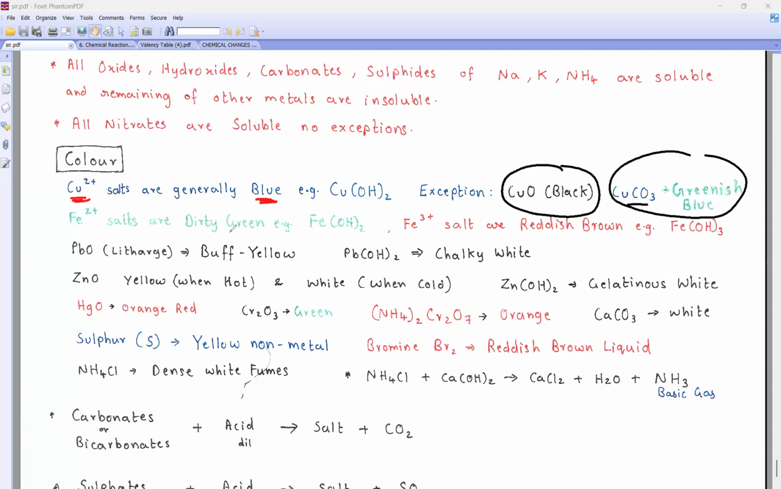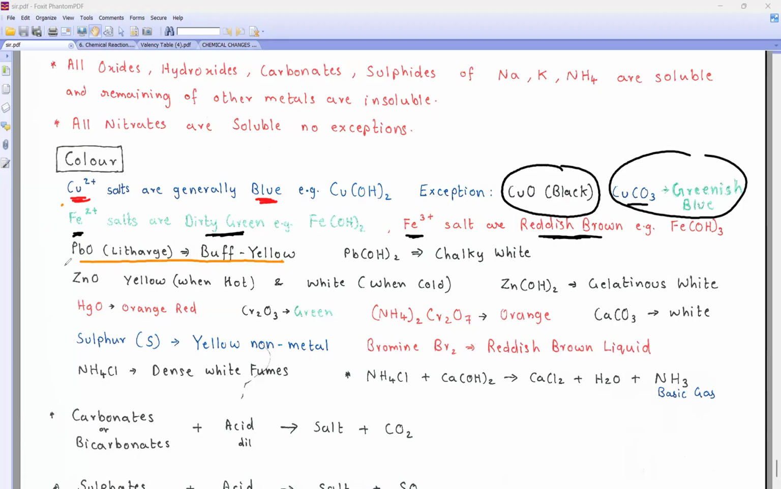Okay, this is very important. You have to remember, beta. Fe2+ salt is dirty green. Fe3+ salt is reddish brown. Color by heart करना पड़ेगा. Lead oxide is buff yellow.